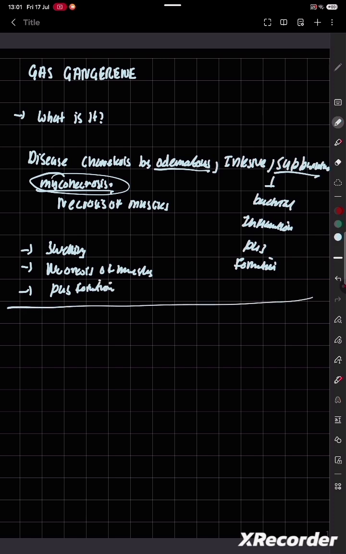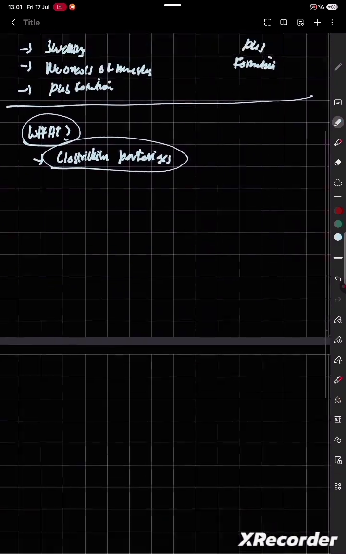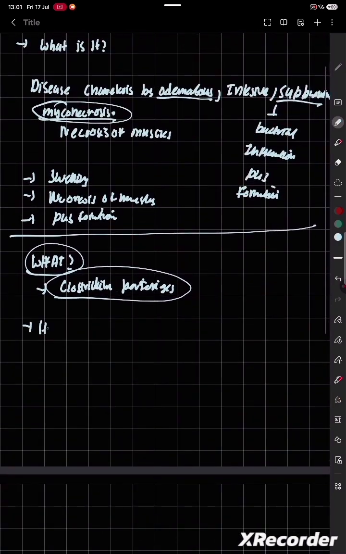Now, how is this disease occurring? What is causing this disease? The answer is Clostridium perfringens. Okay, so this Clostridium perfringens, how is it causing this disease? Next question is, how is it causing this disease?